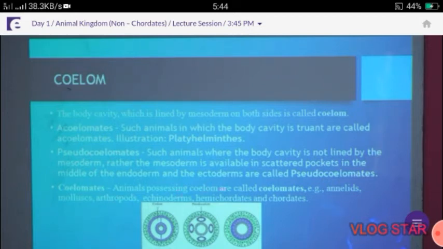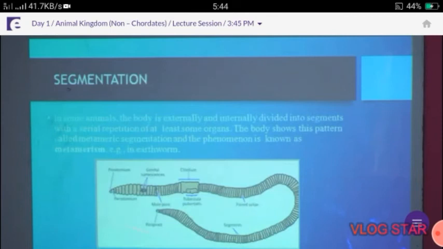Next one, segmentation. The body is divisible into many segments, it is called segmentation. The example is the earthworm. In the earthworm diagram, first is the prostomium, and then the 14th to 17th segments are called the clitellum, which is bulky in nature. Last is the periproct, and many segments are present. It is called segmentation or metamerism, otherwise called metamerism.